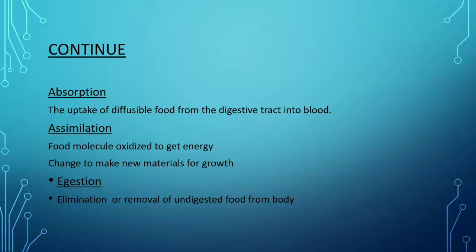The next one is assimilation. Assimilation is simply when the food molecules get oxidized to get energy, or change to make new materials for growth, because we know that the cells utilize the food molecules according to their specialties and needs. The cell will take the amount of energy according to its requirement. So the food molecules can be oxidized to get energy or changed to make new materials for growth, and that process is known as assimilation.